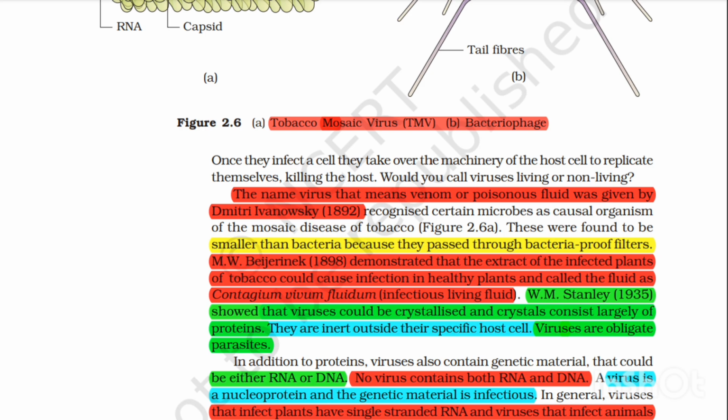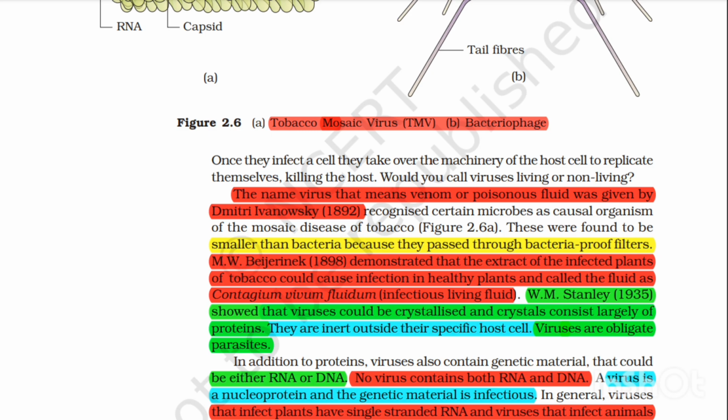Figure 2.6a shows the tobacco mosaic virus (TMV) and a bacteriophage. Once they infect a cell, they take over the machinery of the host cell to replicate themselves, killing the host. Would you call viruses living or non-living?